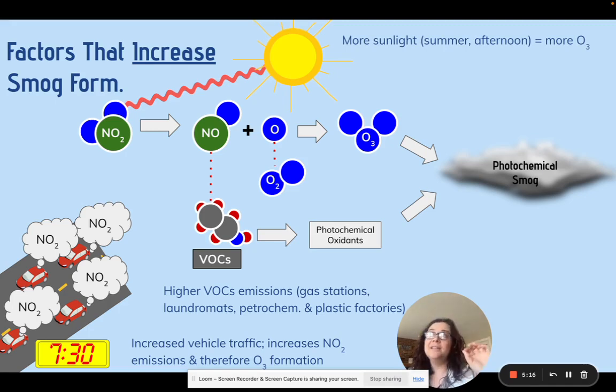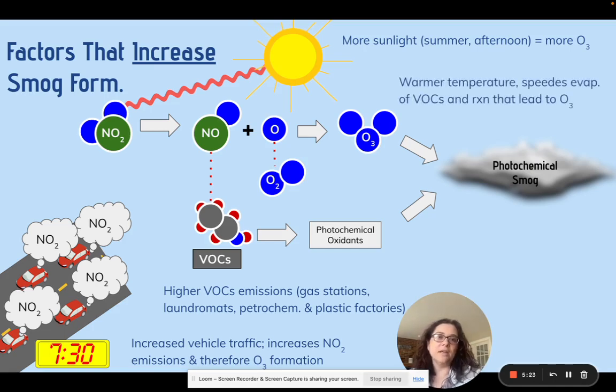More sunlight. This is typically why we see smog formation in summer afternoons. That's when it's at its worst. Okay. And again, warmer temperatures.